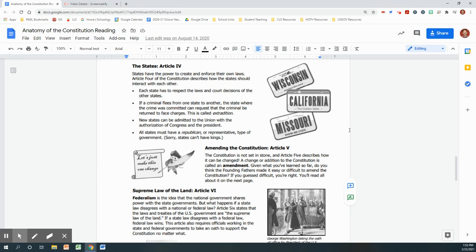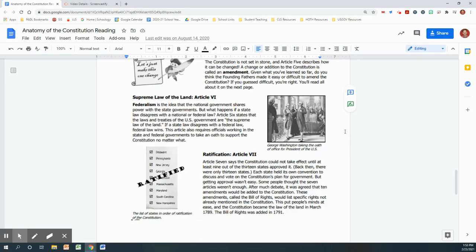Amending the Constitution, Article 5. The Constitution is not set in stone, and Article 5 describes how it can be changed. A change or addition to the Constitution is called an amendment. Given what you've learned so far, do you think the Founding Fathers made it easy or difficult to amend the Constitution? If you guessed difficult, you're right. You read all about it on the next page.